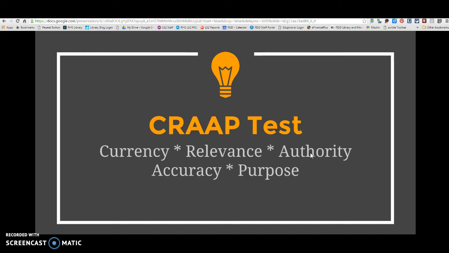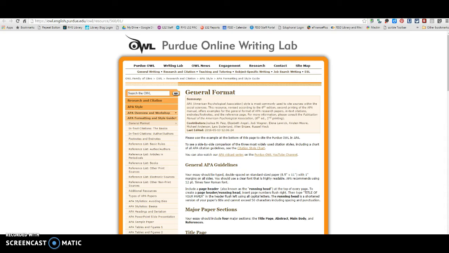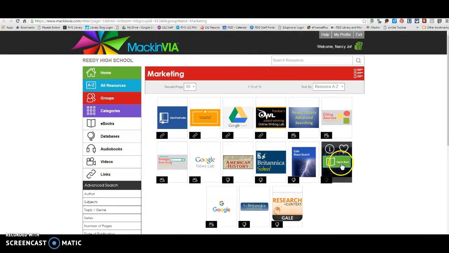You guys will be using, in your CTE classes, APA citations. And so this is just a guide that you can go to if you are looking for information about how to cite sources. But I'm also going to show you some quick and easy ways to pull citations for any sources that you're going to use for research.